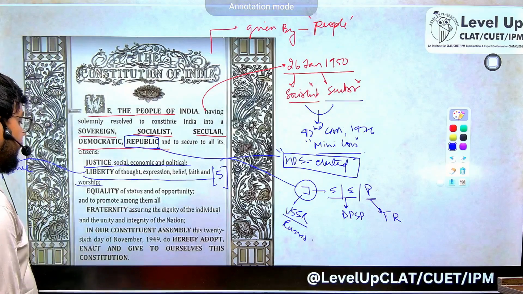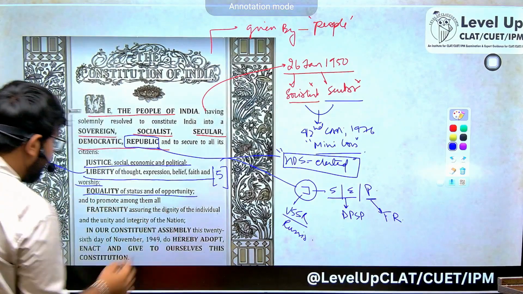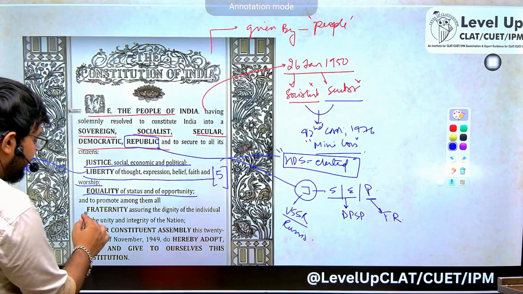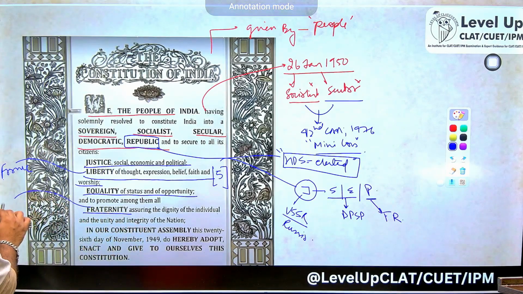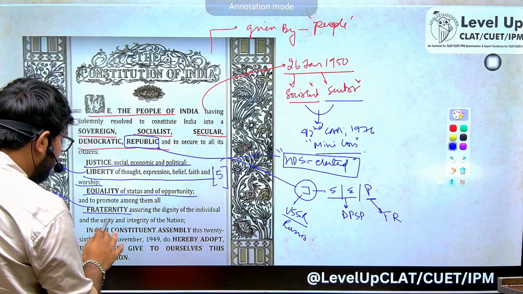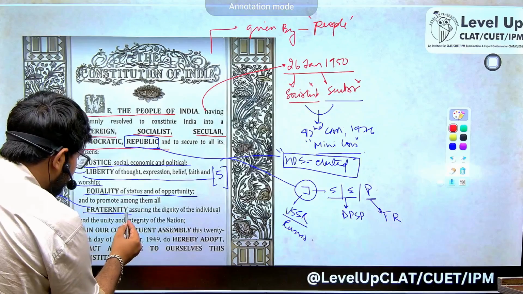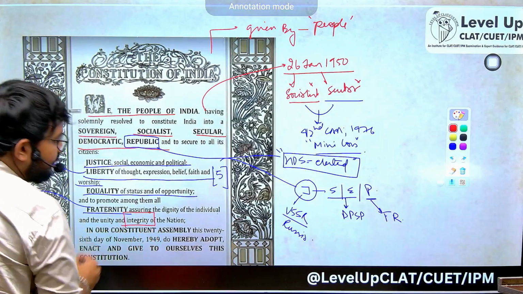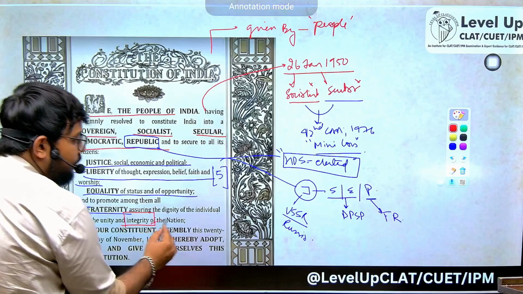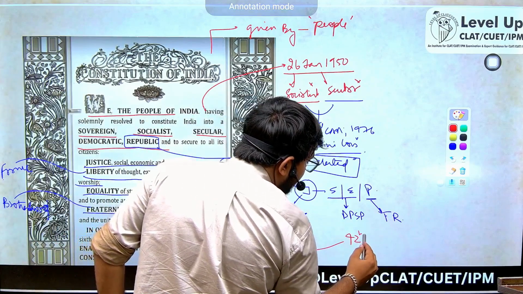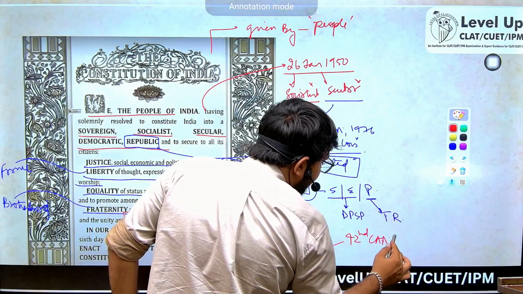Equality of status and opportunity, and to promote amongst them all fraternity. Fraternity means brotherhood. Assuring the dignity of the individual and the unity and integrity. Now mark, very important. This integrity thing was also not in the original preamble. This integrity thing was also added by the 42nd Constitutional Amendment Act of 1976.